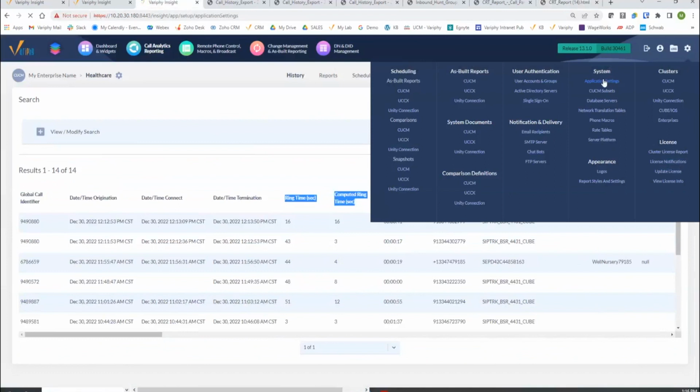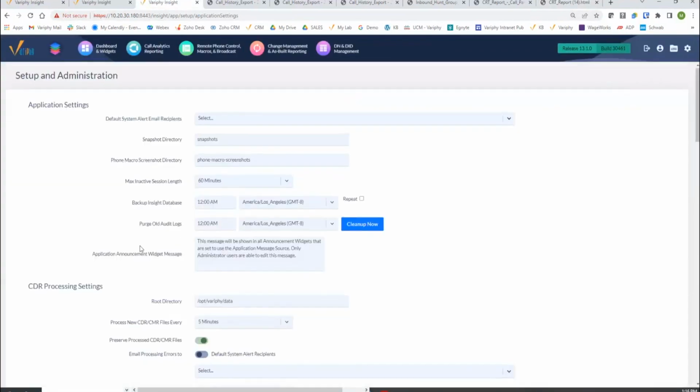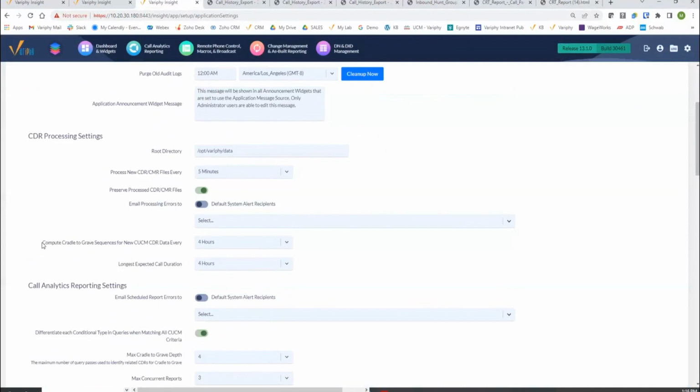Once this page loads up, there's going to be a CDR processing section underneath the app settings. Right here we go. These are two new line items. The computed ring time is not built automatically when data is processed into Variphy. There is a secondary post-processing job that needs to run. By default, it's going to run every 4 hours and sweep all the data, and it can even sweep back a little further if need be for longer expected call durations that you may normally have within the environment.